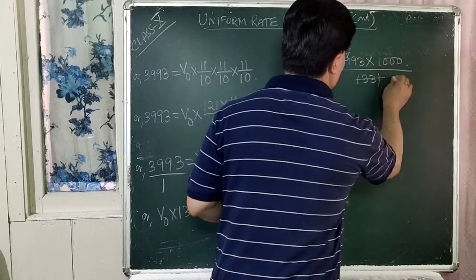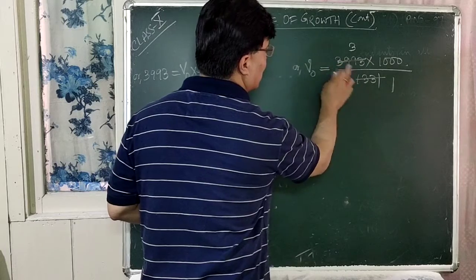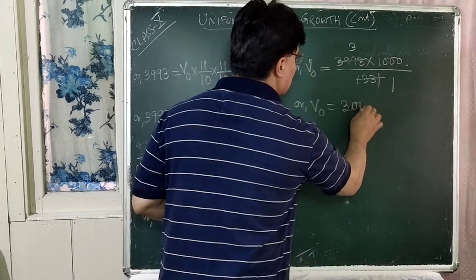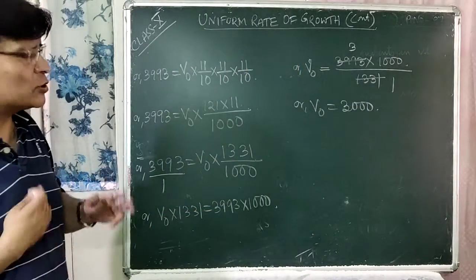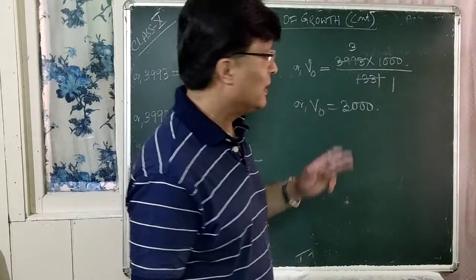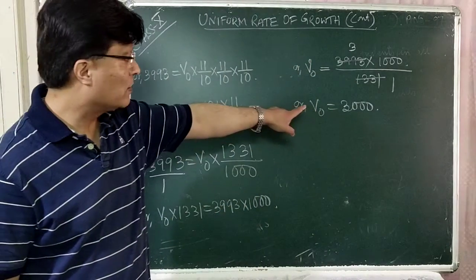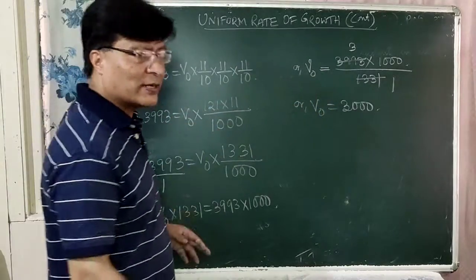That means it is 3 times, isn't it? 3 ones are 3, 3 threes are 9, 3 threes are 9, 3 ones are 3. That means what is V0 equal to? It is 3000. So how many students were there in all the MSK in the district before 3 years? The number of students is 3000. Is that right?